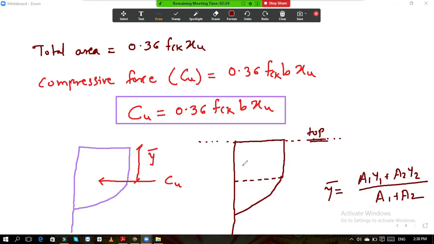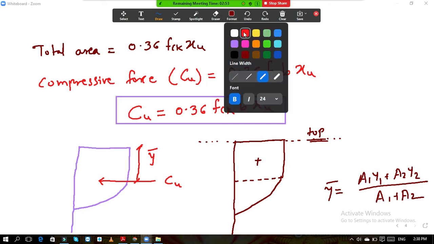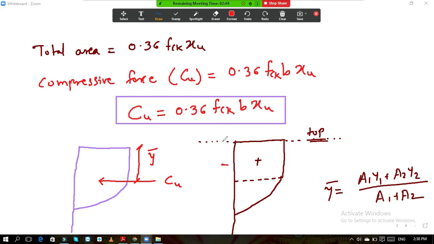Okay, so a1 is this first area, y1 is what? The centroid of this rectangle from top, that is your y1. This distance is y1. The distance of the centroid of the first figure from top is y1, and the distance of the centroid of the second figure from top is nothing but y2. So we know that this total distance is 4/7 xu and the lower part is 3/7 xu.